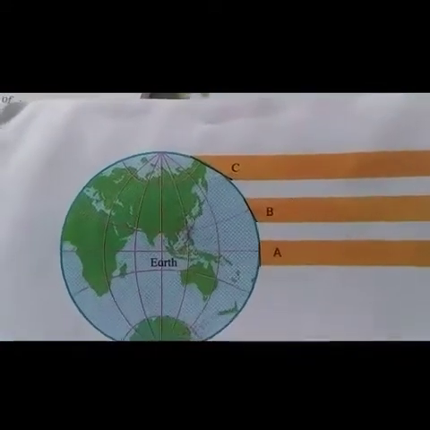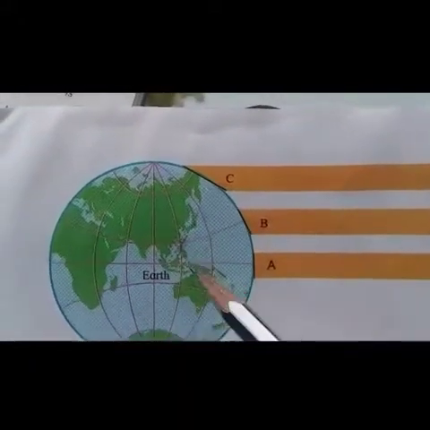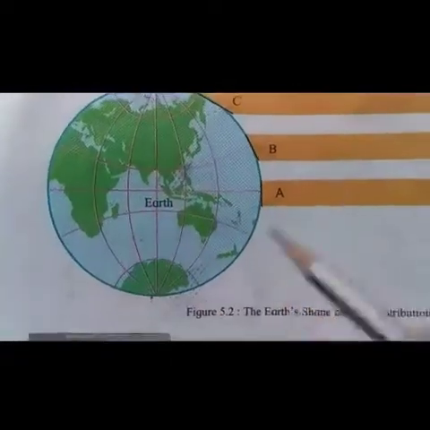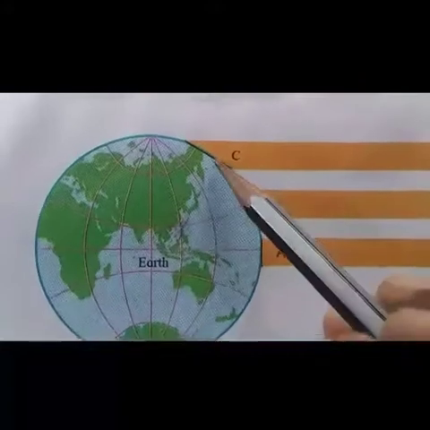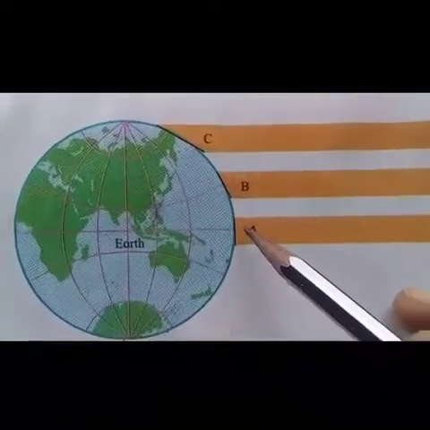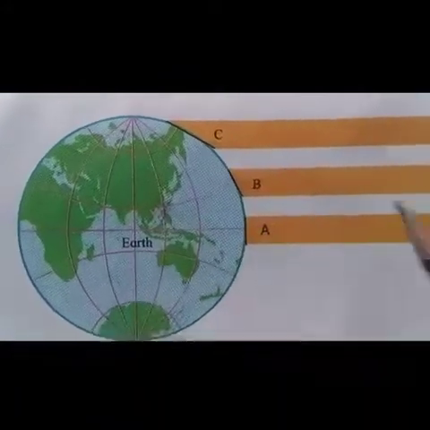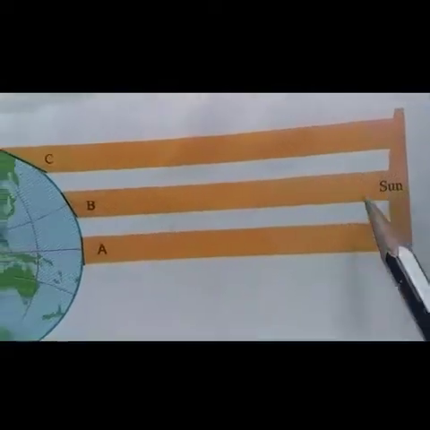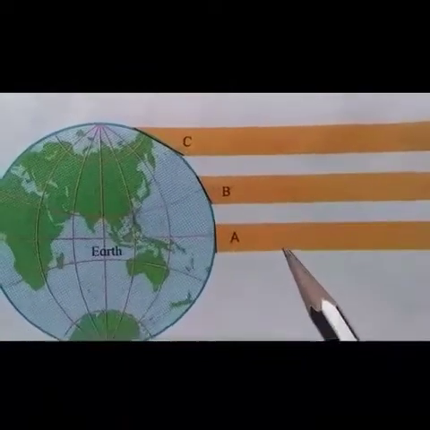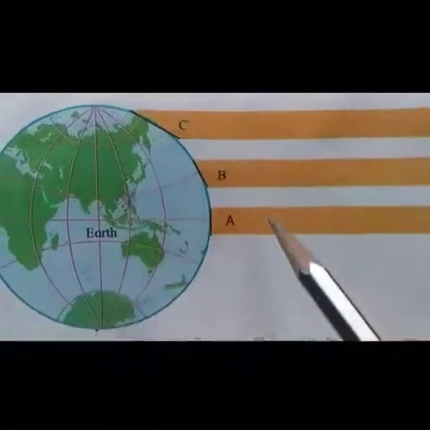However, we have seen that due to the spherical shape of the earth and the resultant curvature of the surface, they occupy a larger or a lesser area. This leads to unequal distribution of the heat received from the sun, resulting in a decreasing temperature from the equator to both the poles.